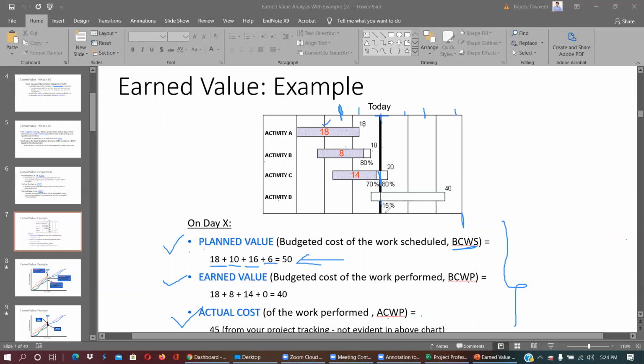However, when you look into today's actual performance, 18 is done. Here 80%, which is 8. Here 70% of this is 14, and this is 0 out of 15%. So basically, this is what was planned, and this is what was actually achieved. And then you can check your pocket, how much money has been paid for this work to be done.